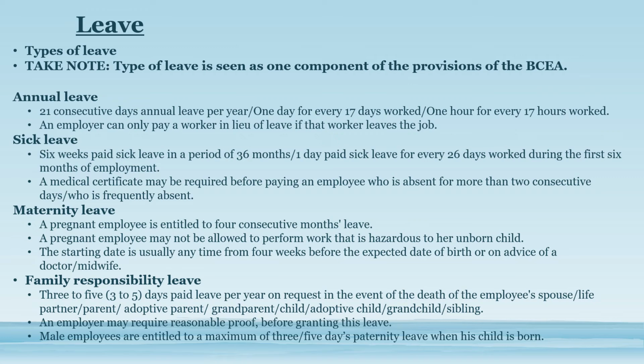And remember with annual leave, the person gets paid for being away from work. Sick leave: a person is allowed to take the number of days you would usually have worked over a 6-week period. So if I work Monday till Friday, over a 3-year or 36-month cycle, I will then have 30 days sick leave with payment. If I'm absent quite often or I become a problem, the workplace may request me to bring a sick note.